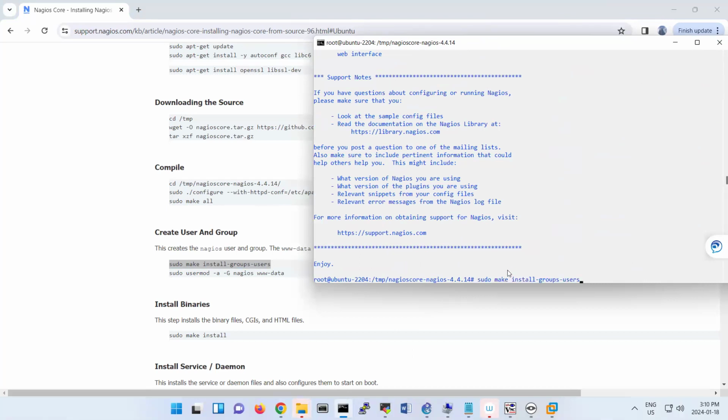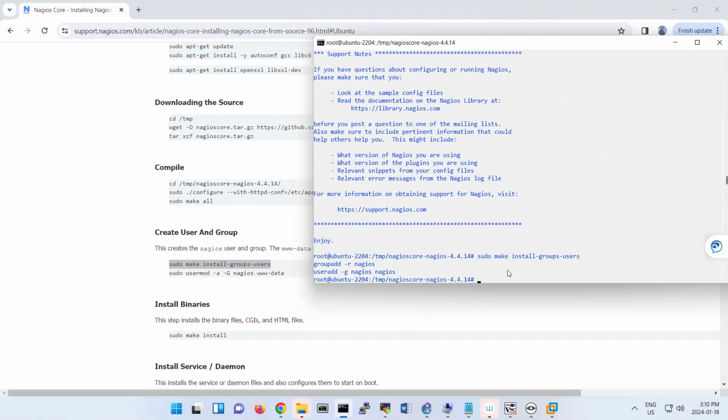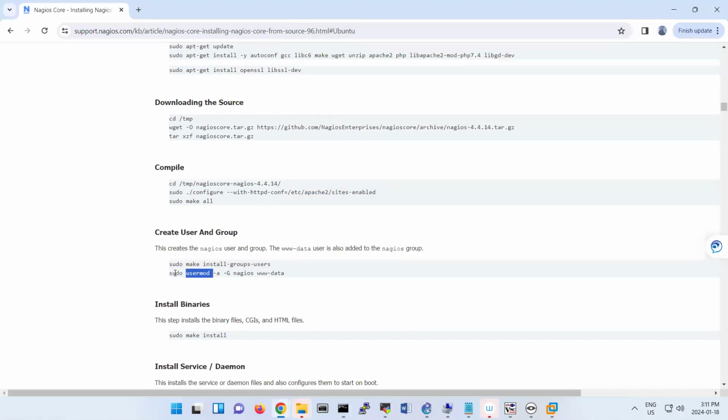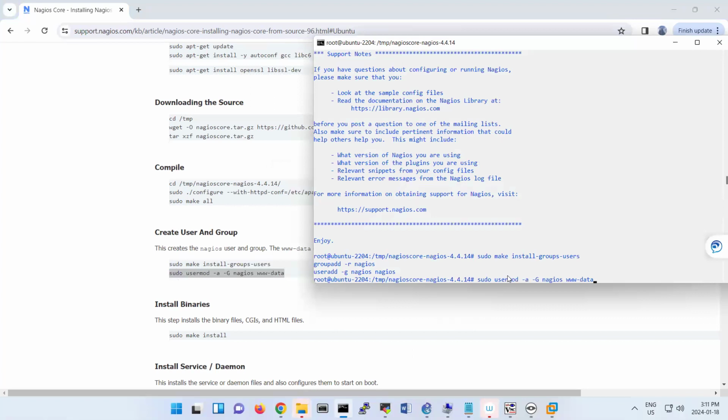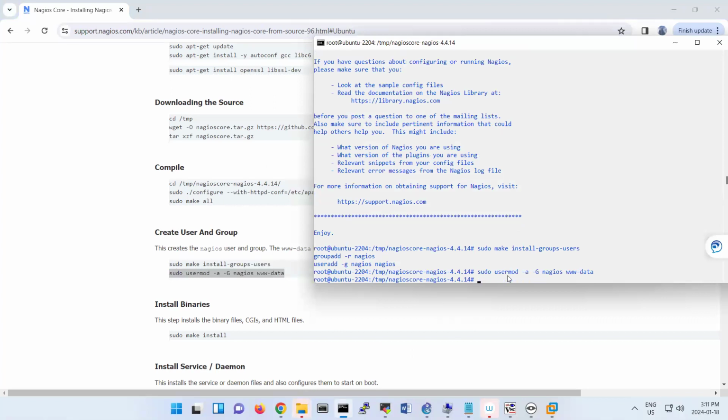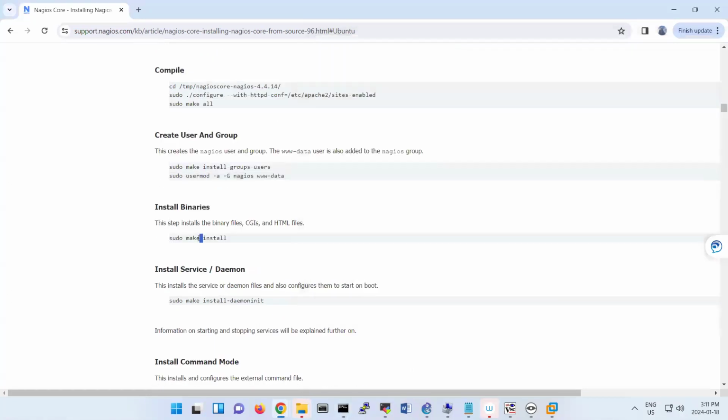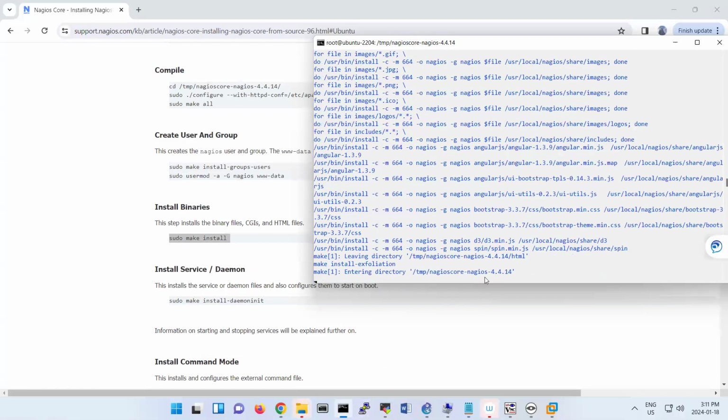So sudo make install-groups-users. And then usermod, this one, Nagios www-data. I'm changing that group under this folder. And then install the binary, make install.